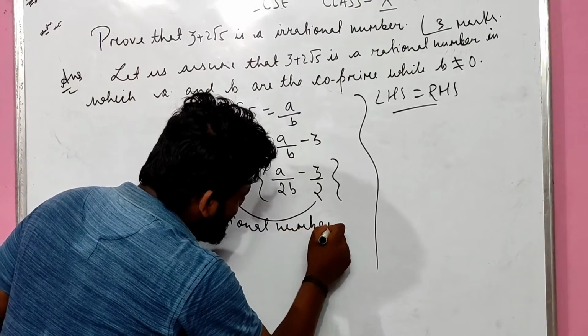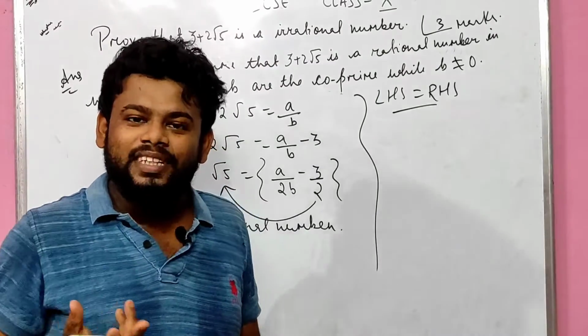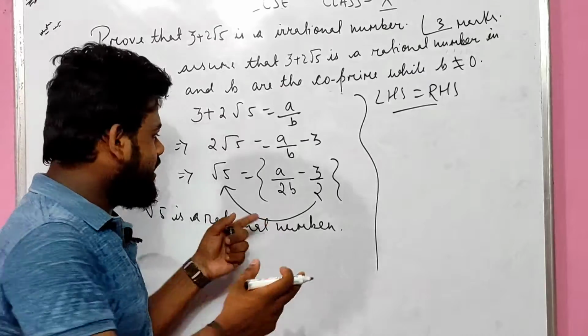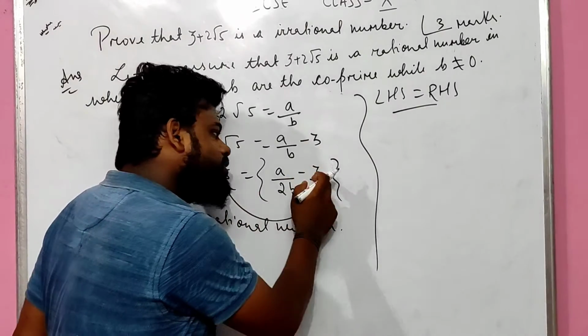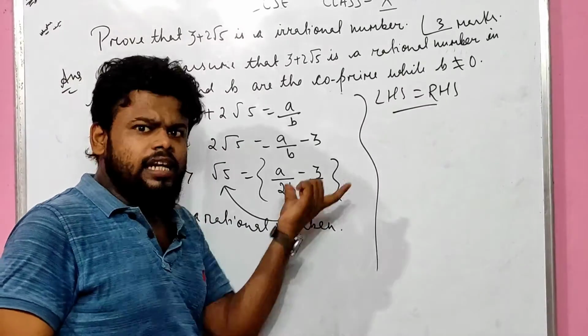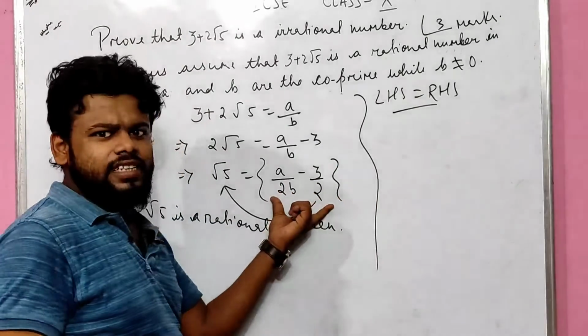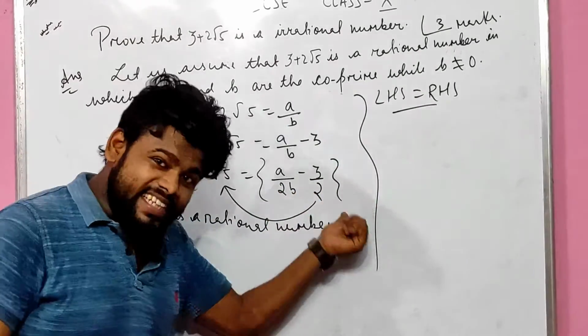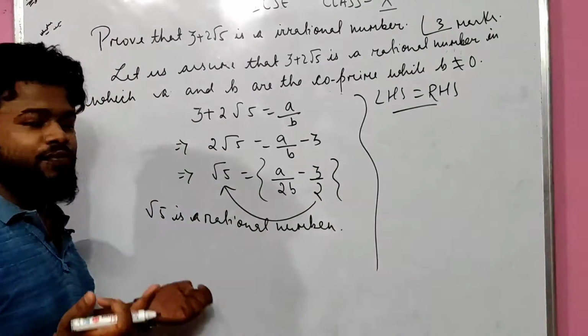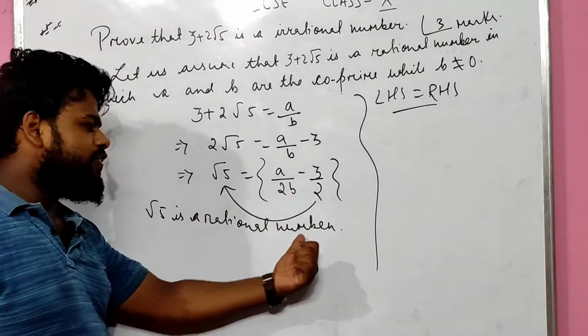But in the first solution, what did we prove? Root 5 is an irrational number, children. So here we got the other result: a upon 2b minus 3 upon 2 is a rational number because it is a fraction. If it is a rational number on the RHS, definitely the LHS is also a rational number. So we concluded that root 5 is a rational number.